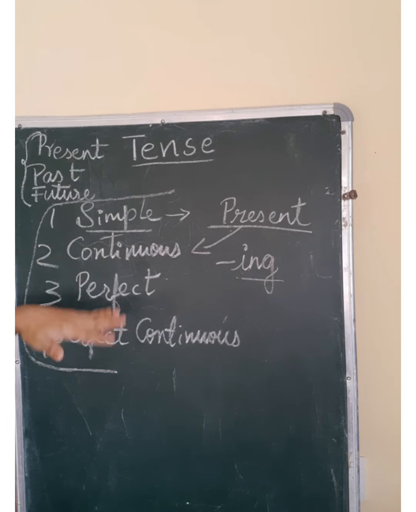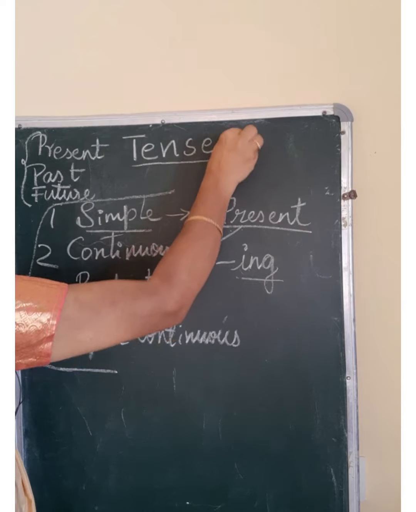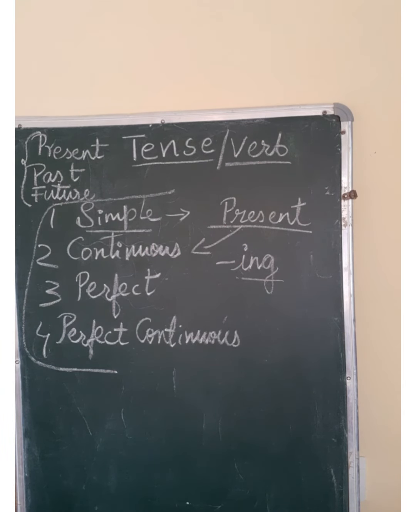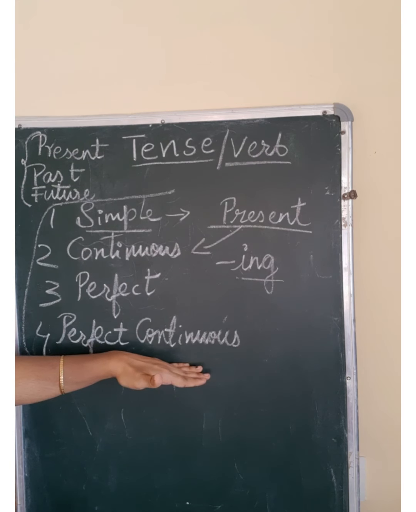Tense is the soul of speaking, right? Tense and verb. These are very important, right? So, simple present tense, I speak English. Present continuous tense, I am speaking English. Present perfect tense, I have spoken English. Present perfect continuous tense, I have been speaking English.